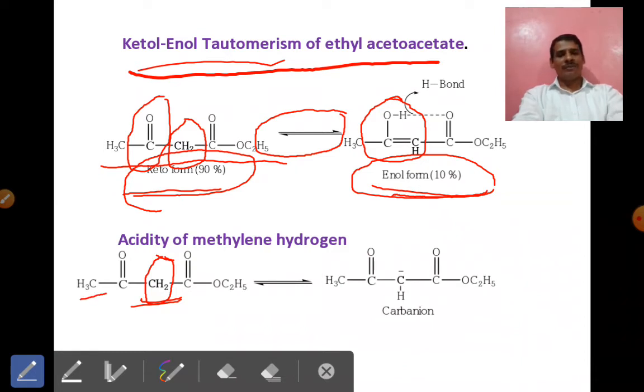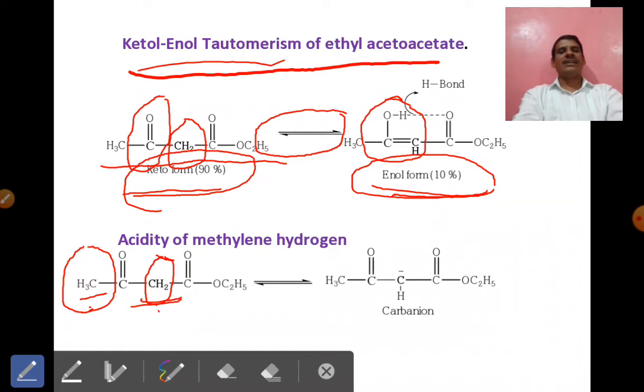For example, when this active methylene compound reacts with sodium methoxide, here also the active proton is available, and here also the active proton is available, but it does not accept the active proton from the CH3. It easily accepts the active proton from the CH2, because as compared to the CH3, CH2 is more acidic in nature.